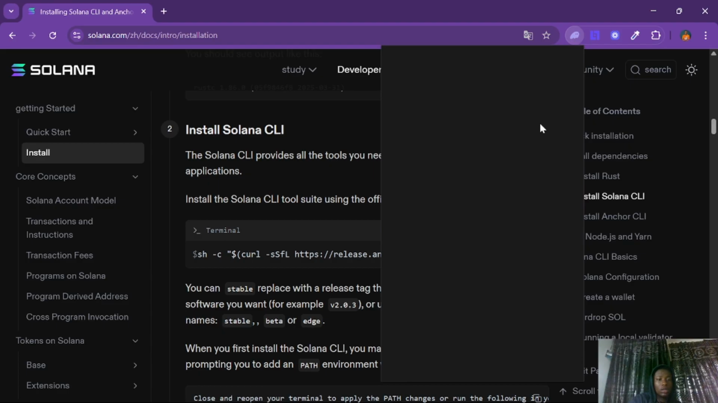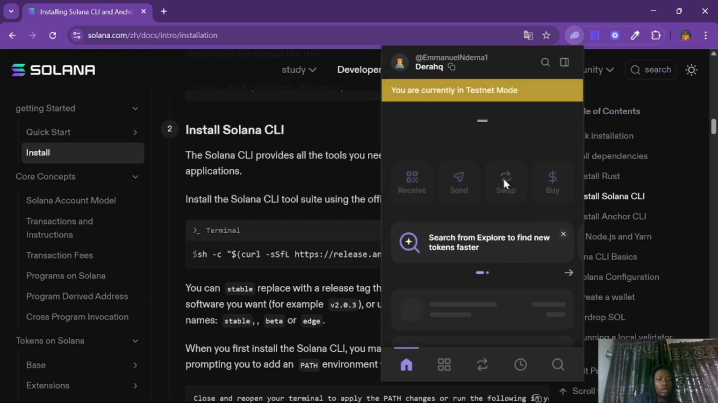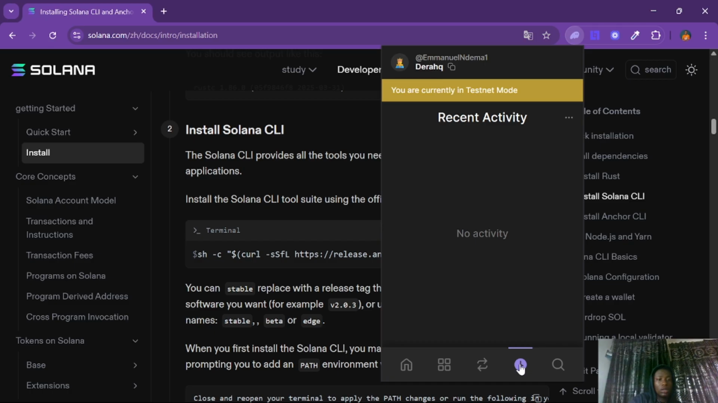Now let's go back and check our balance. It's loading, and as you can see, it's no longer 2.23 but it's 2.73. As you can see, it's increased. Yep. So and let's check our transaction history to see what happened. Okay, this is testnet mode, so no activity.